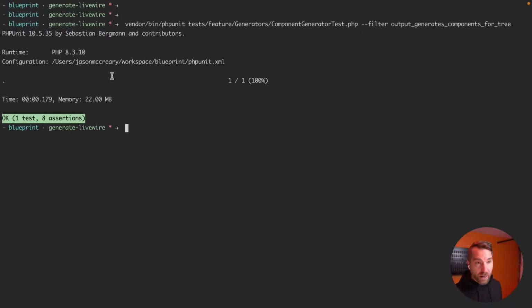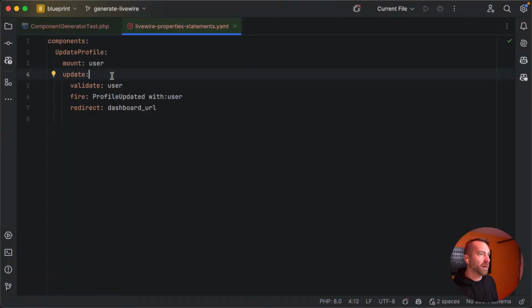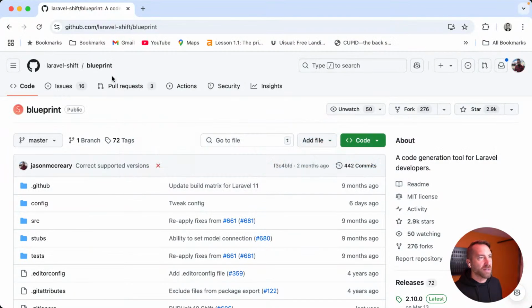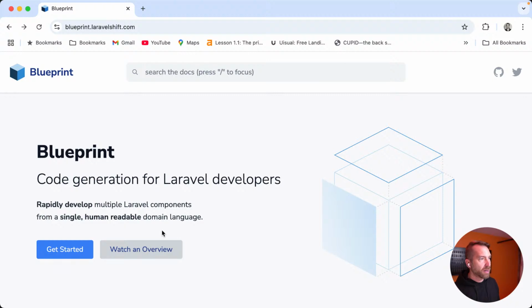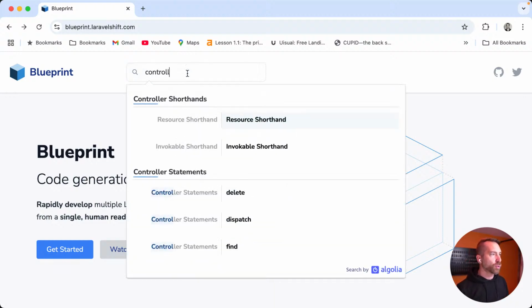Because in a controller action, it's assumed that that's either from a previous statement or it was passed into the parameters of the controller action. That is not the case inside of a Livewire component. So again, we need to be contextually aware of these things. So let's go back to Blueprint, I think. Yes, okay, and let's go to controller statements.